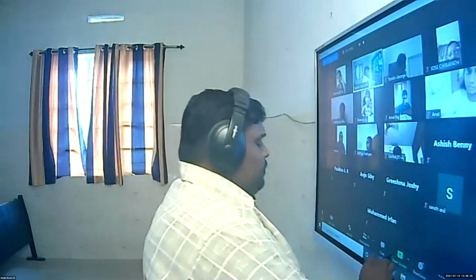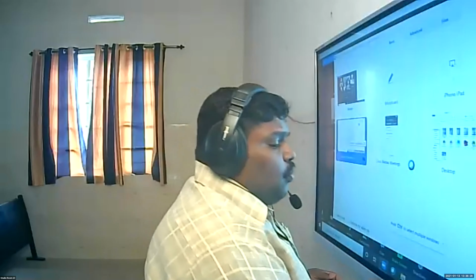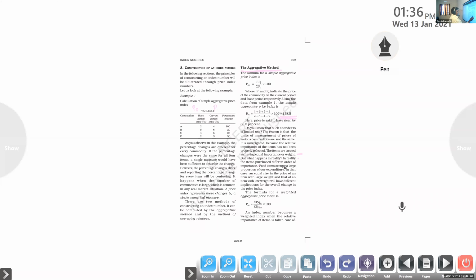So just related with the workers or industrial workers, casual laborers. In that sense we can say that people are spending money mostly for food. Food items occupy a large proportion of our expenditure.